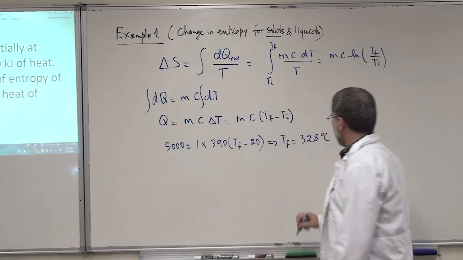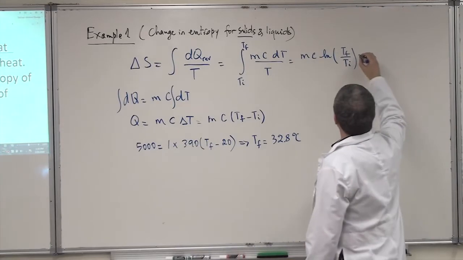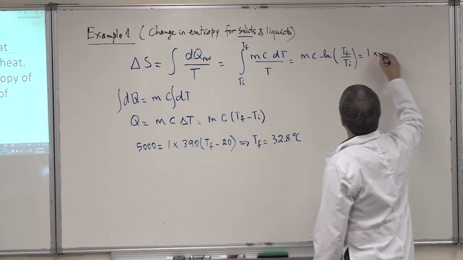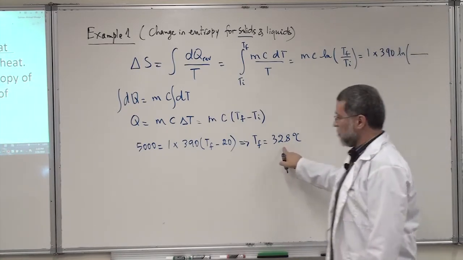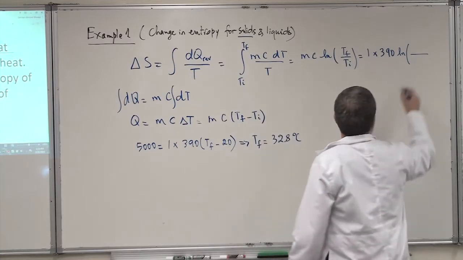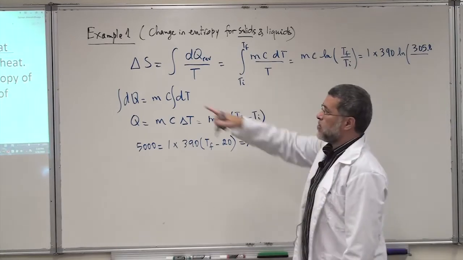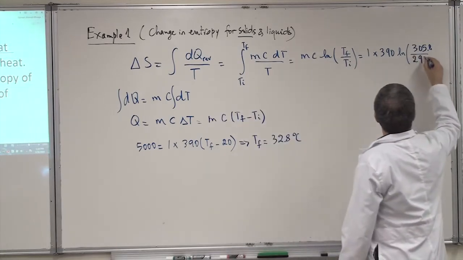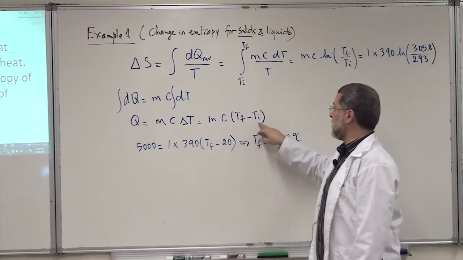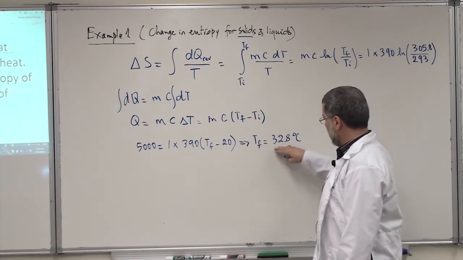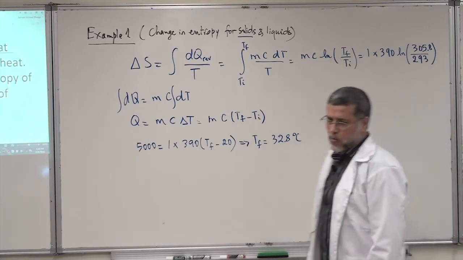But if you want to put T final in this equation, we have to put T in Kelvin. So let's put the numbers now: 1 kilogram times 390, which is the specific heat, times ln of T final, 32.8 in Kelvin, that's 305.8, divided by T initial, which is 20 degrees C, that's 293 Kelvin. Here T doesn't have to be in Kelvin whenever you have delta T. It can be in degrees Celsius, okay? But then you have to convert the temperature into Kelvin to put it in this formula, because T is absolute here.